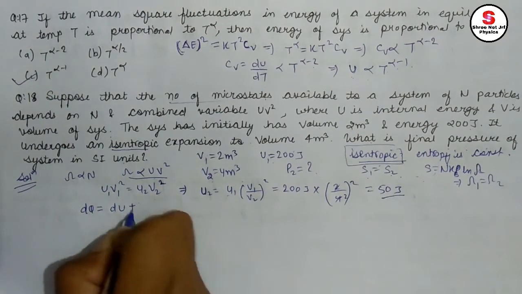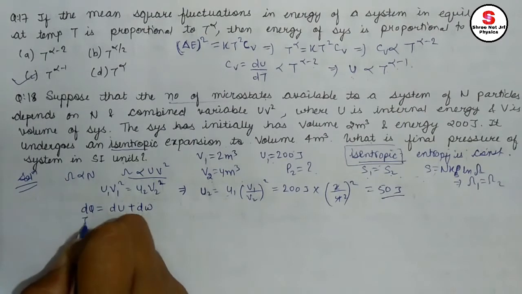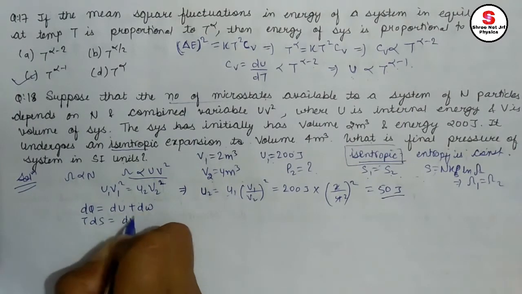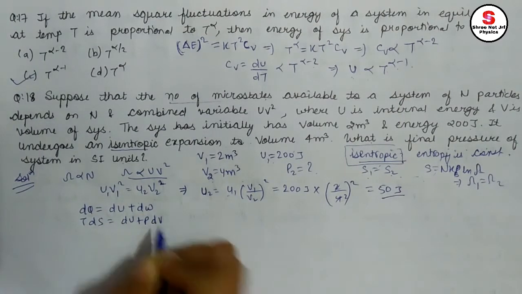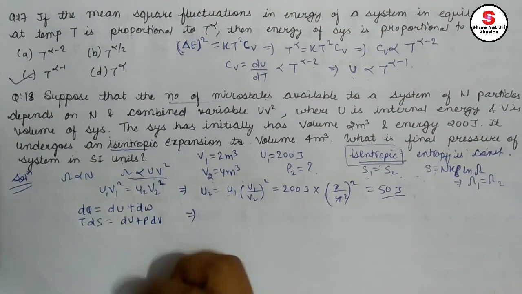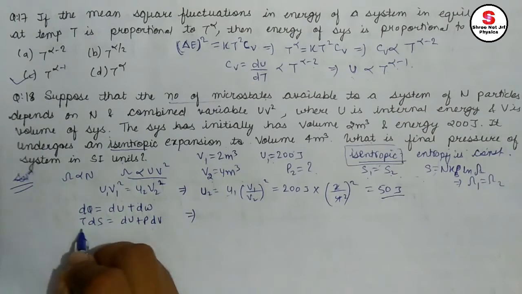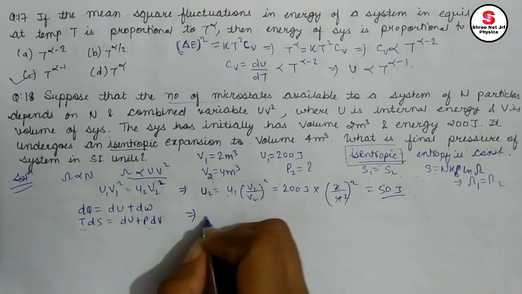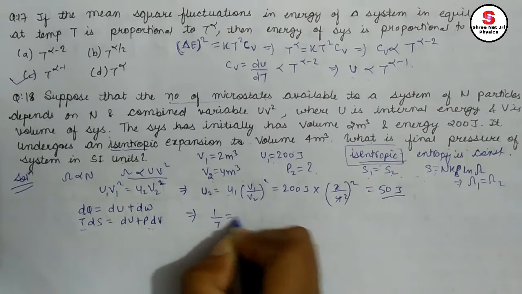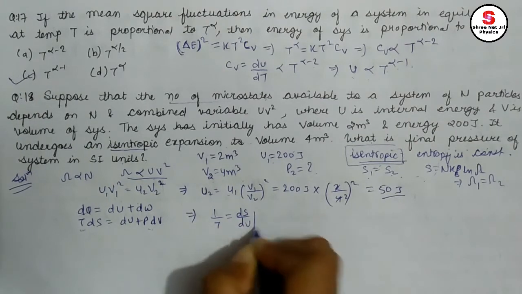dq is equal to du plus dw. I can write it as TdS equals du plus PdV. This implies that there can be two relations that I can draw from it. First is for temperature and the second is for pressure in terms of different things. So see, we know 1 by T equals dS by dU at constant V.